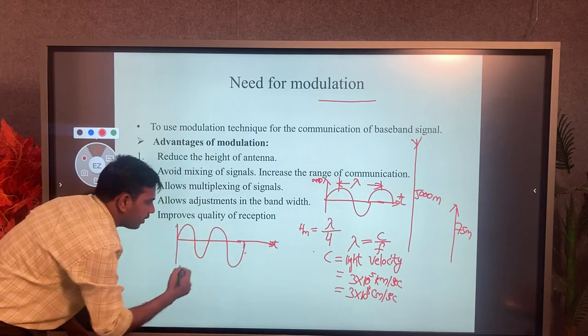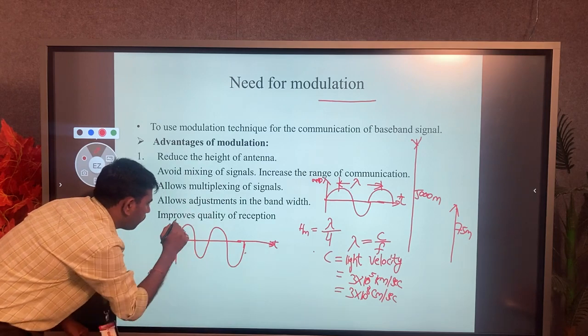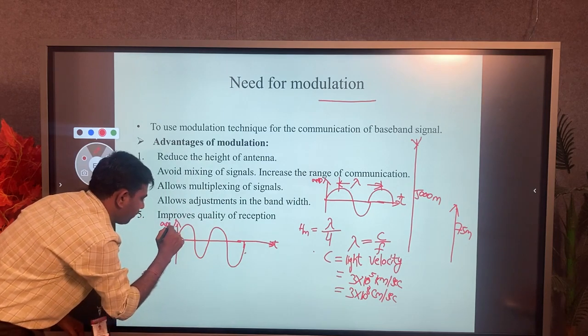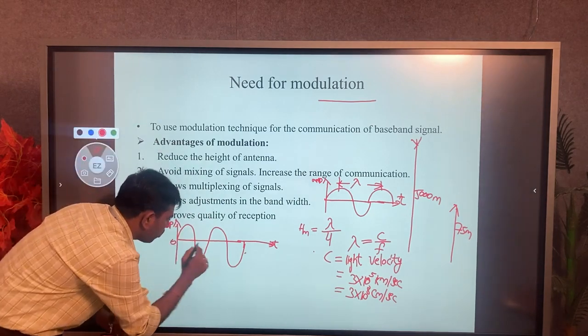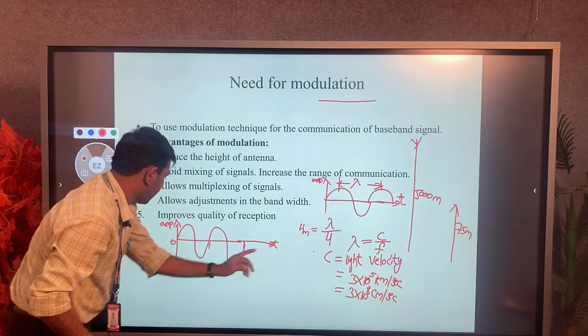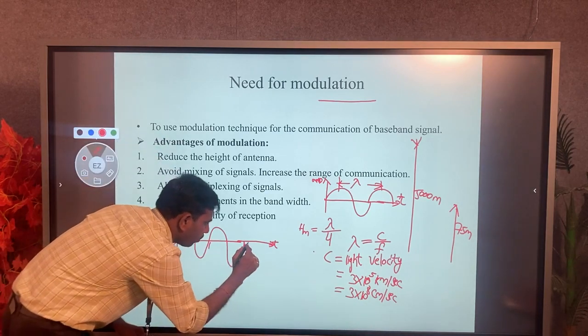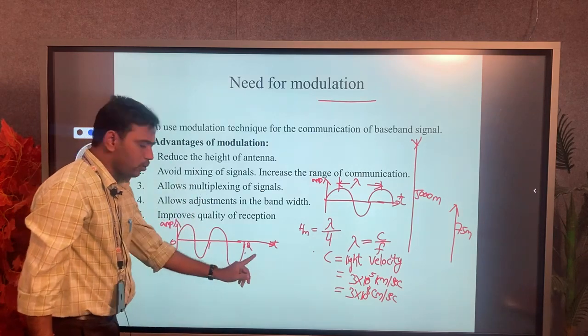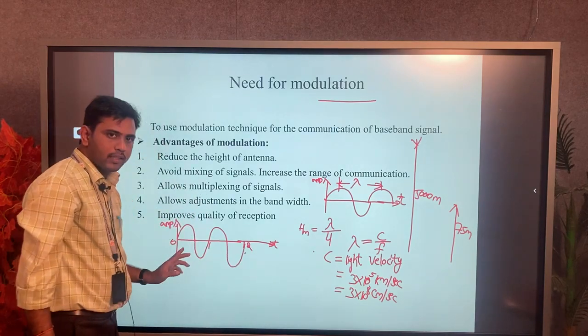So here, to generate the 2 cycles, I am considering the time in seconds, 0 to 1 and 1 to 2. So the total time period 0 to 2 generates the 2 cycles.